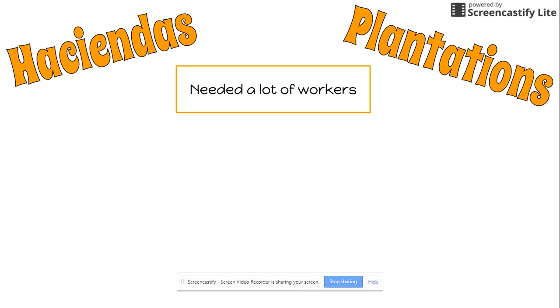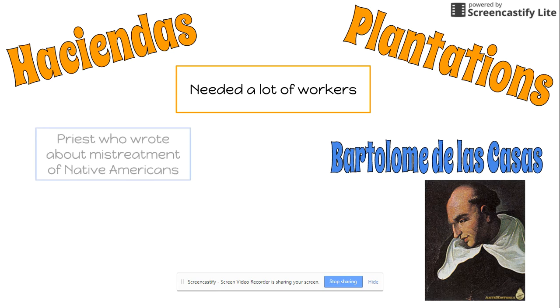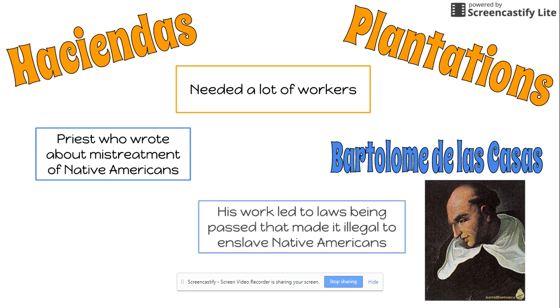Some Spanish people began to see what was going on. Among them was a priest known as Bartolomé de las Casas, who wrote about the mistreatment of the Native Americans that was happening here in the colonies, and he would write back to Spain with accounts of what was going on. And eventually, his work led to laws being passed in Spain that made it illegal to enslave Native Americans.